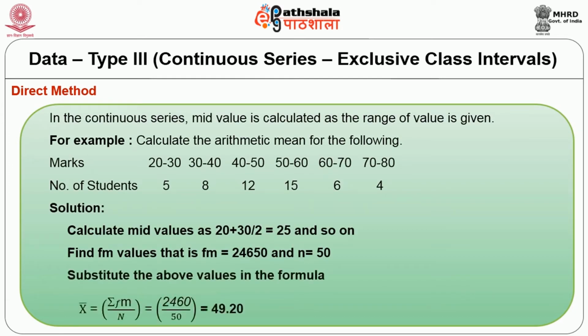For example, calculate the arithmetic mean for the following. Solution: calculate mid values as 20 plus 30 by 2 is equal to 25 and so on. Find fm values, that is sigma fm is equal to 2460 and n is equal to 50. Substitute the above values in the formula. X bar is equal to sigma fm by n, that is equal to 2460 by 50 is equal to 49.20.